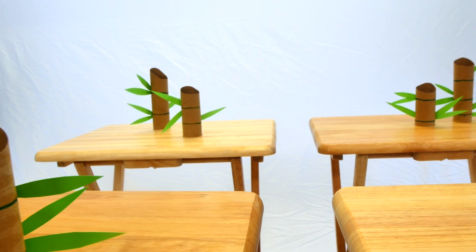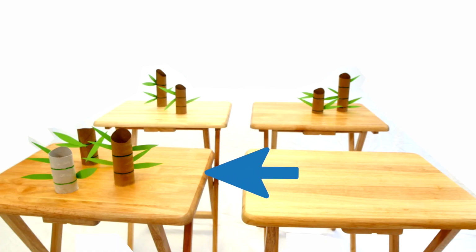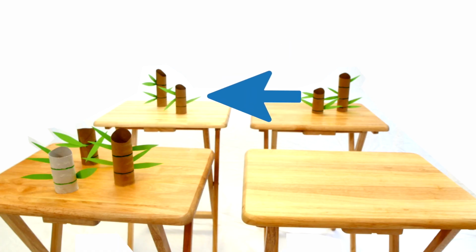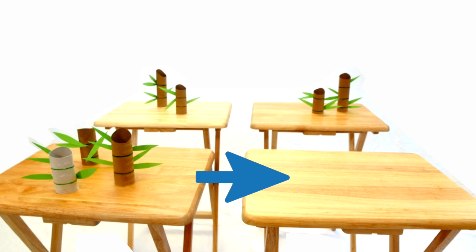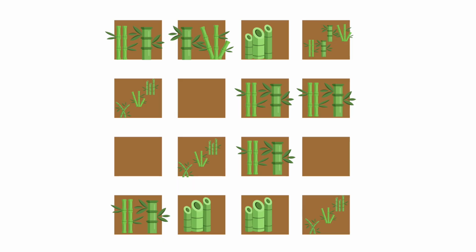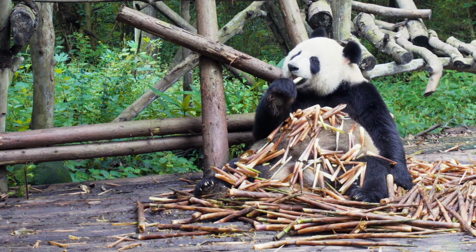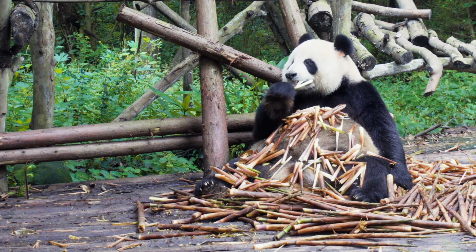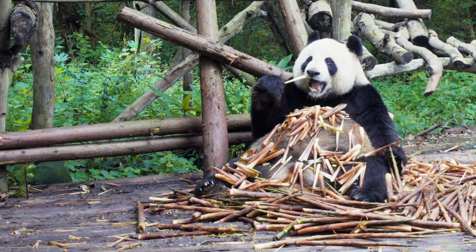Spread the bamboo on desks at random. Some desks will have several pieces of bamboo, some will have one, and some will have none. The desks represent plots of land, some of which is now covered in bamboo forests. Your student pandas will be roaming from one bamboo patch to another to find food. Pandas eat a lot of bamboo and will need to move around a lot in order to find enough food.